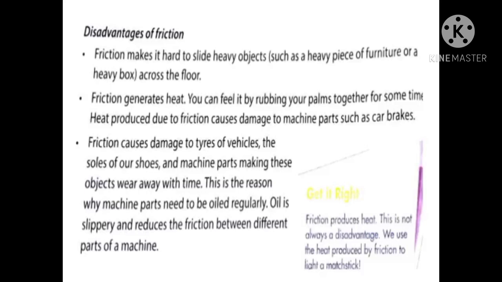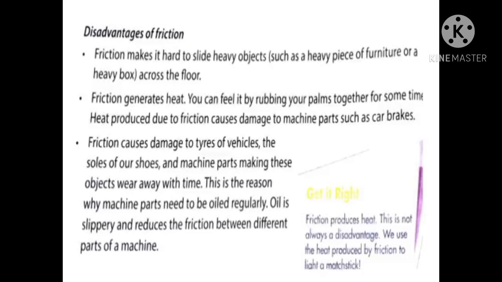Same like that, when the machines inside the car rub for a longer time, friction is created, and the indicator in the car gets burned up. Have you seen this in some movies, or some of you would have experienced that also. Okay, the car indicator gets heated up. That shows that friction creates heat.